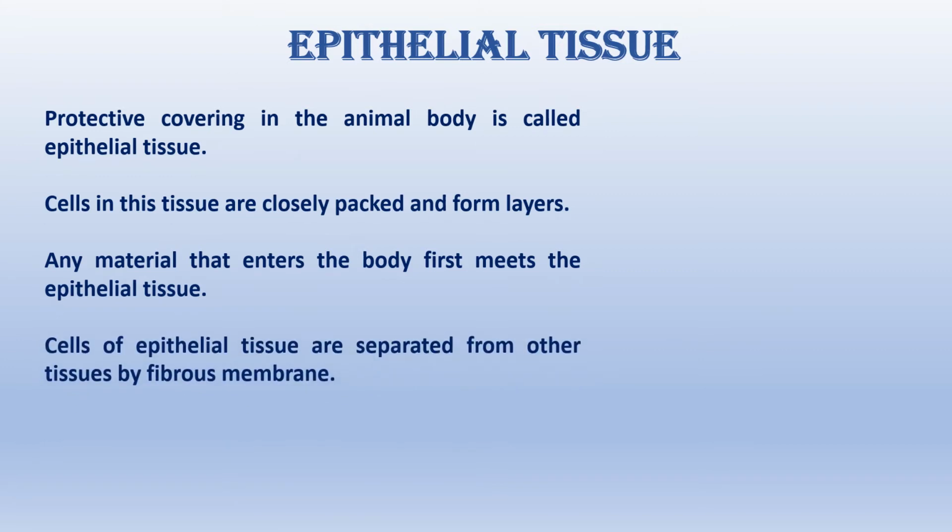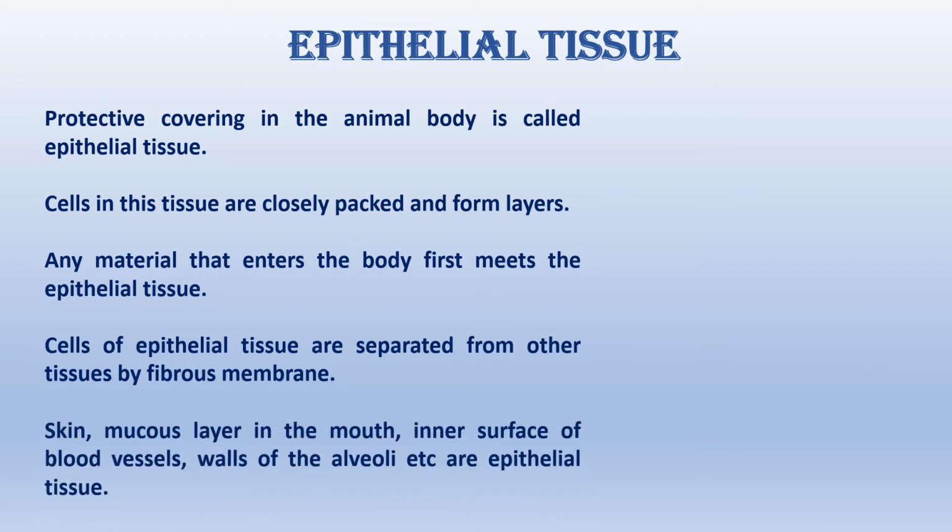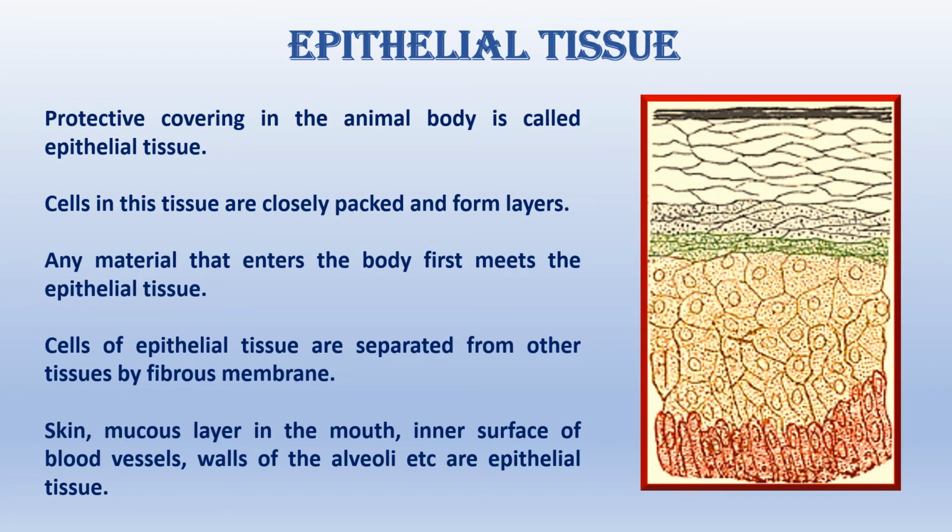Cells of the epithelial tissue are separated from other tissues in the body by fibrous membrane. Now, examples of epithelial tissue are skin, the mucus layer in the mouth. Put your tongue all over, you will find the layer in the mouth. Inner surface of all the blood vessels, those are the arteries, veins, and the capillaries. Walls of the alveoli, those are small balloon-like structures found in the lungs. All these are epithelial tissue. And this is what it looks like. Layers, different layers, okay, and they are separated by a fibrous tissue from other tissues.